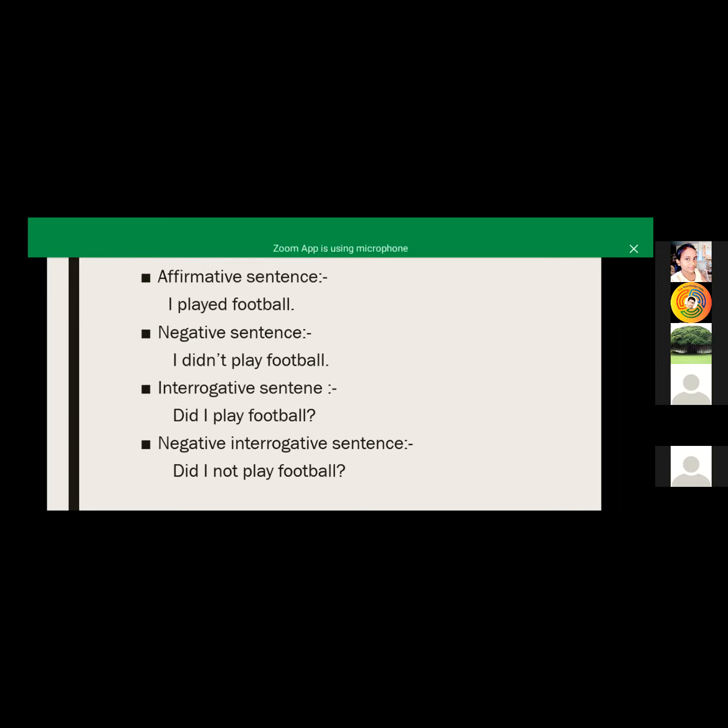Do I not play football? Just like that. Because with didn't the sentence is not perfectly made. Didn't I play football? This is not a sentence. According to grammar, it is right. Didn't I play cricket? It's right, I think.